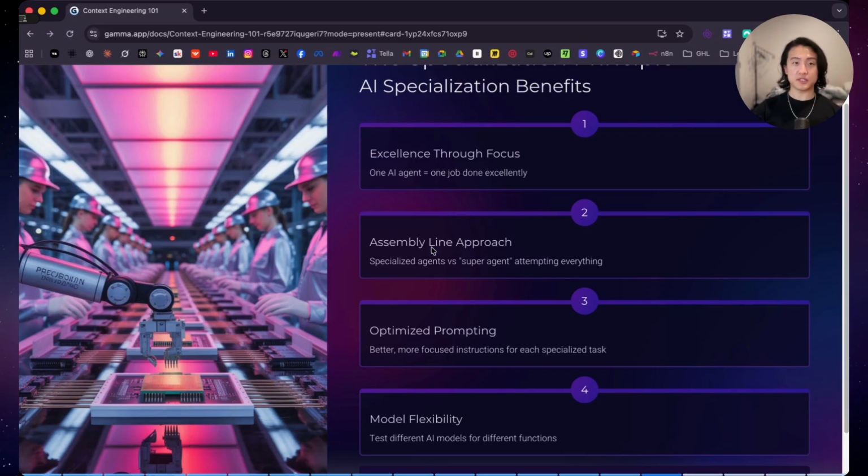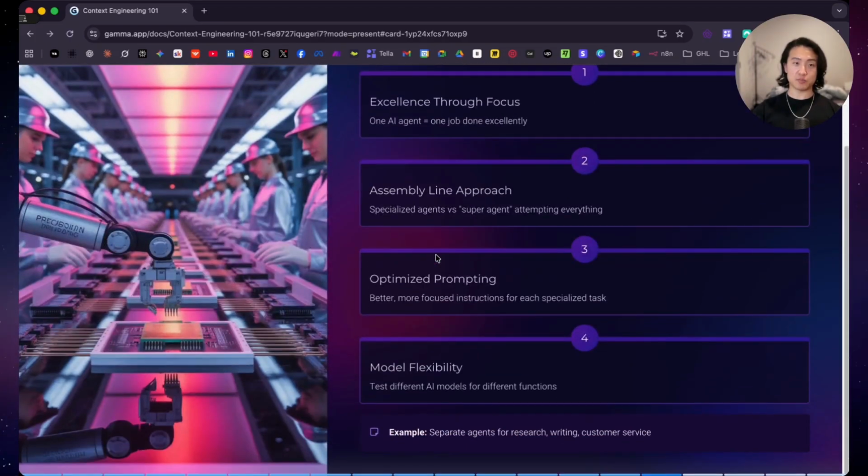This enables optimized prompt engineering with better, more focused instructions for each specialized task and role. You also get model flexibility, where you can test different AI models for different functions. So for example, you can use separate agents for research, writing, customer service, lead generation, rather than trying to make one agent do everything poorly. And this principle will make or break your AI implementation.